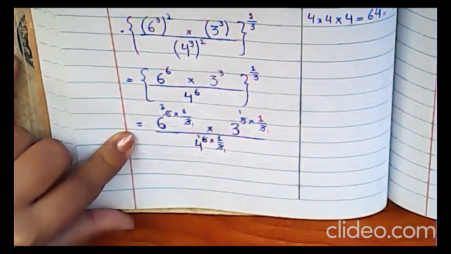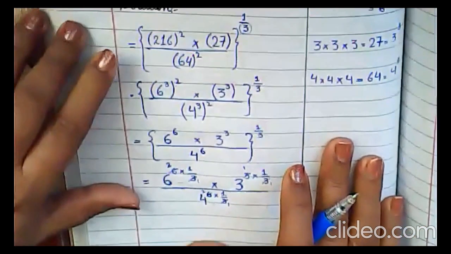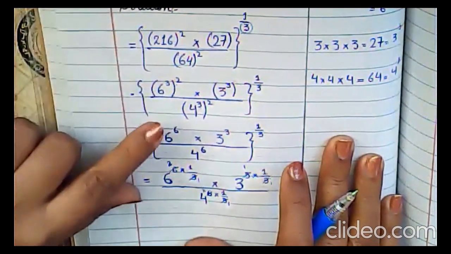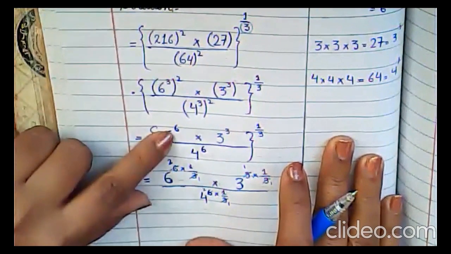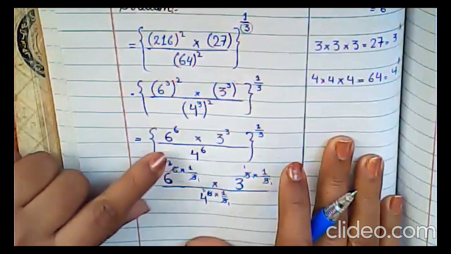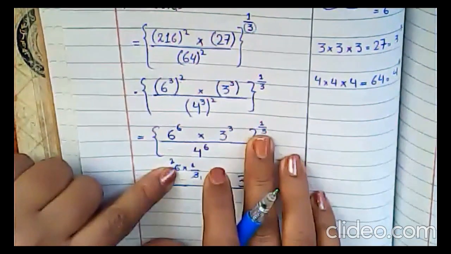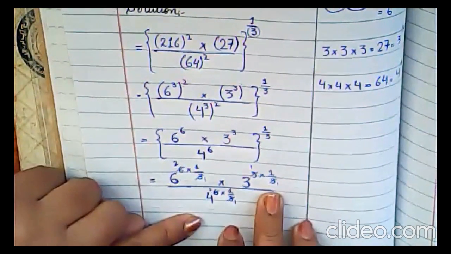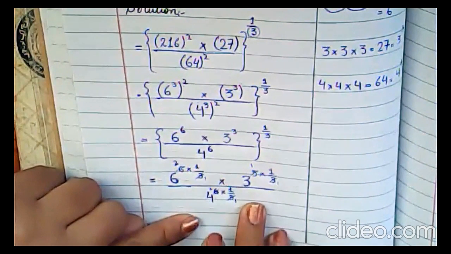Clear? Is it clear? What you will do, first you will take the cube, then you will multiply power with the power, and then you will multiply power with the whole power, that is 1 upon 3, and then simply you will cancel it.